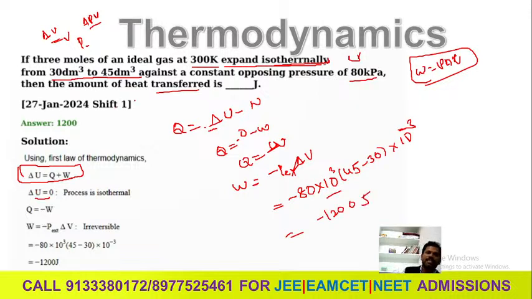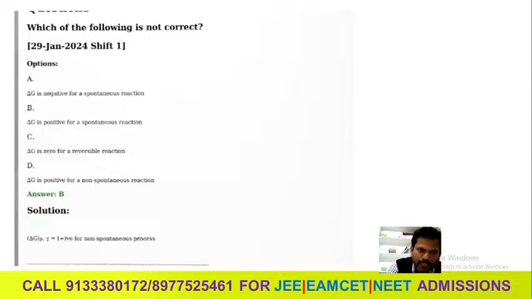This is the heat transfer. Okay, the total work done by this condition is going to be the answer. Now 1200, the nearest integer value is 1200 joules. Okay, yes. Then go for another question.